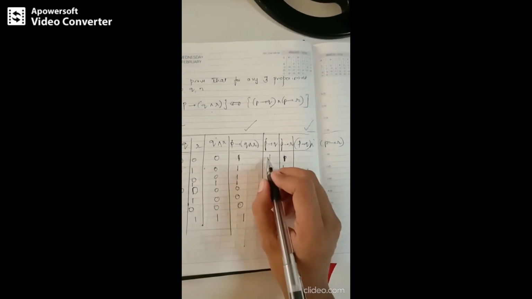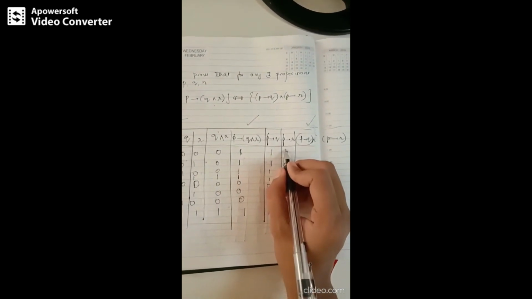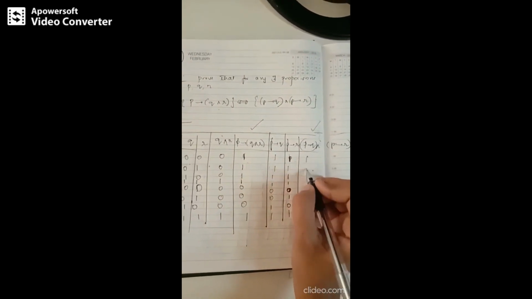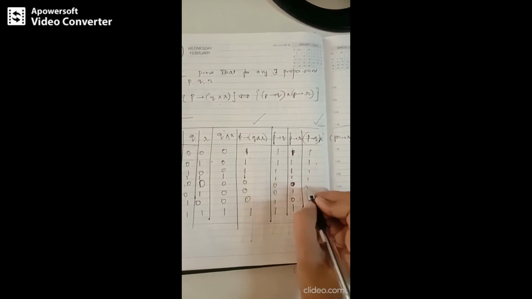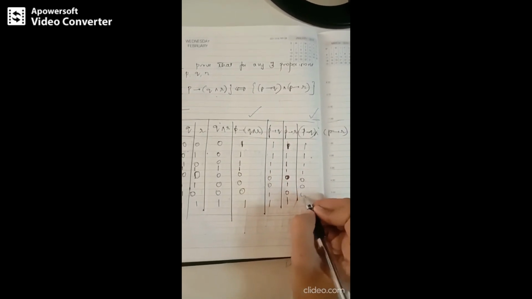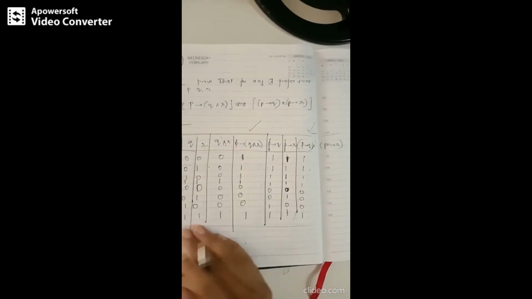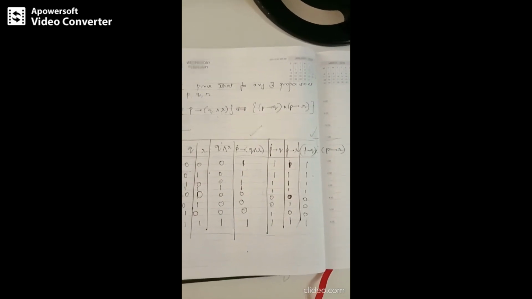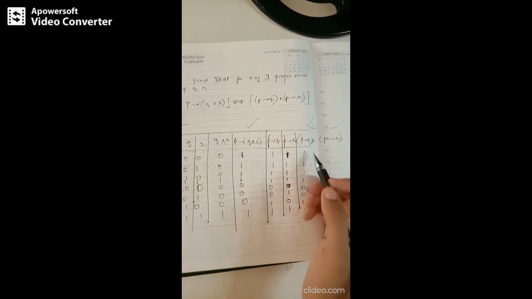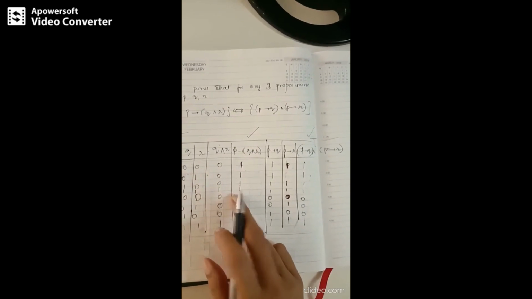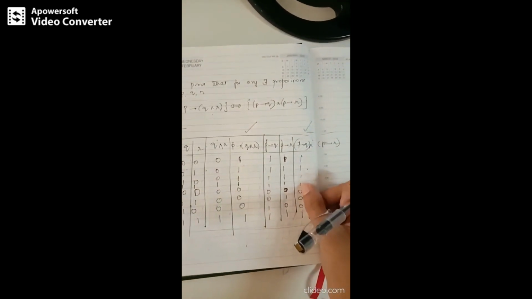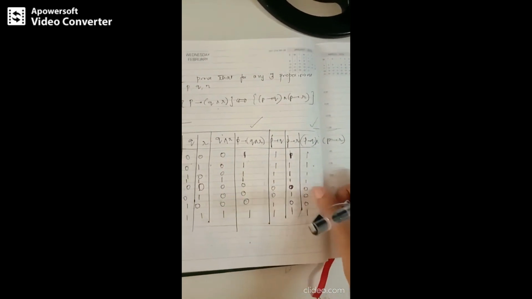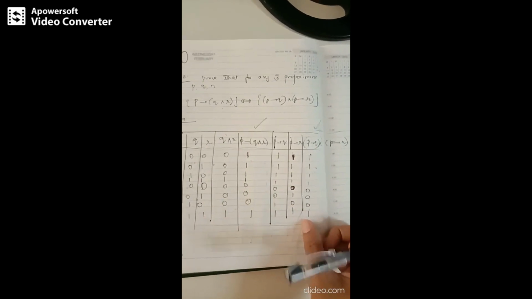So next find the conjunction of these two columns. Now start comparing this column with this column. We have got first 4 ones. Same here, we have got first 4 ones. Next 3 zeros, 3 zeros and finally 1. So correct?